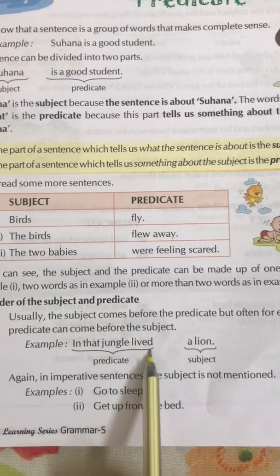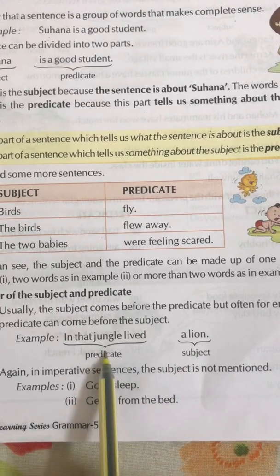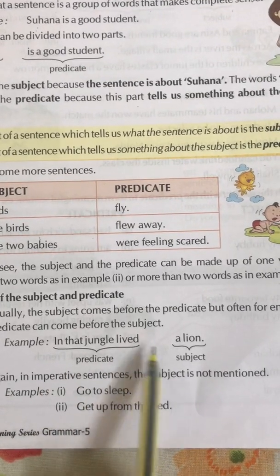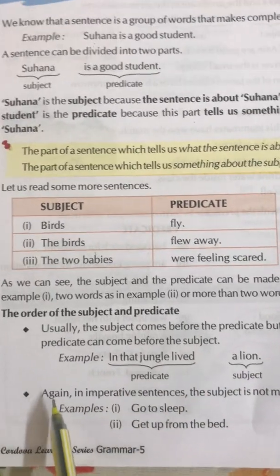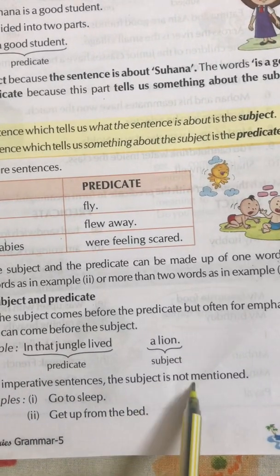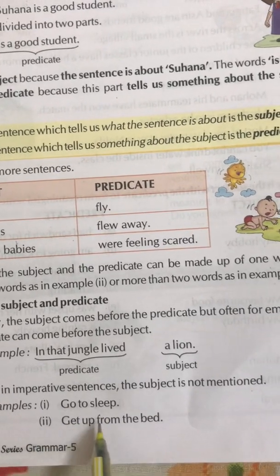In the jungle lived a lion. Now we are giving emphasis on what? On this part: in the jungle lived a lion. Again, in imperative sentences, the subject is not mentioned. Now just see, go to sleep, get up from the bed.